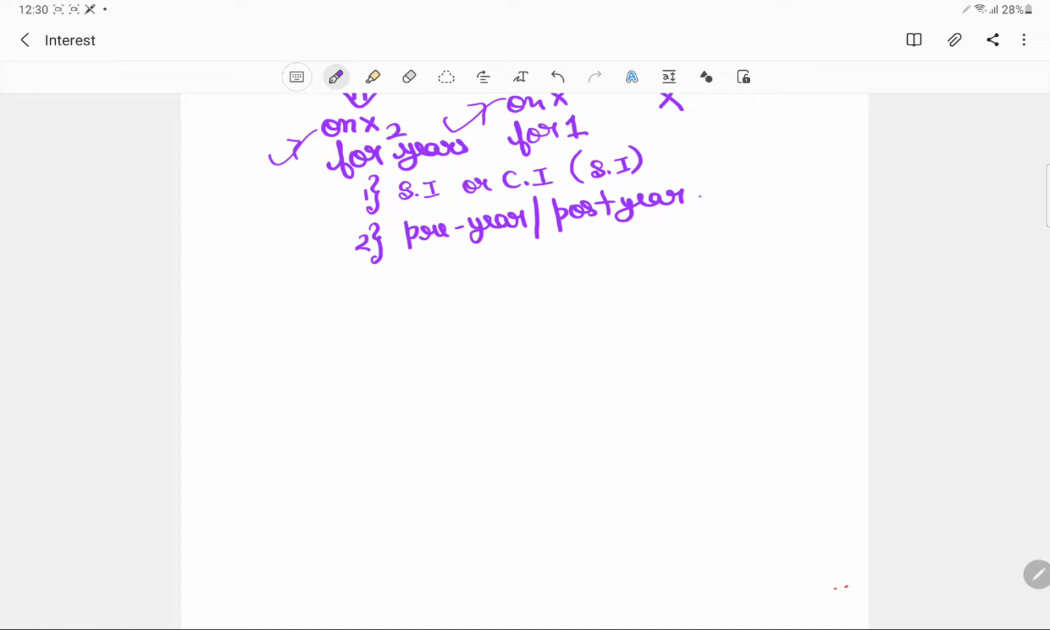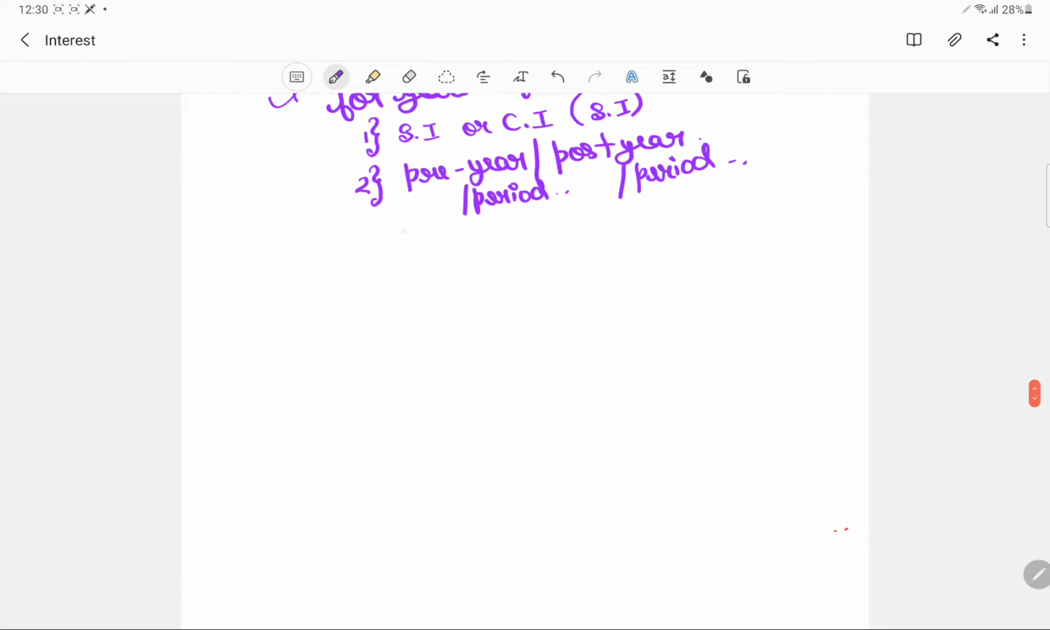So these are two things that we have to observe: whether it is in the form of simple interest or compound interest, and whether the installments are given at the start or the end. For instance, if you are giving installments monthly, remember whether you are giving them at the start of the month or at the end of the month. So rather than pre-year, this would be pre-period: whether you are giving at the start of the period, or at the end of the period.